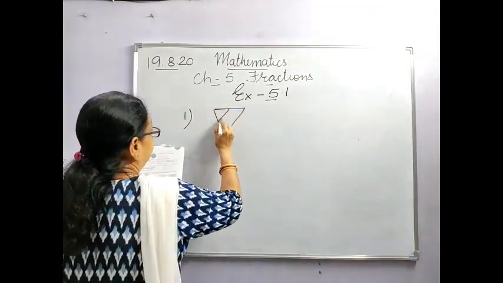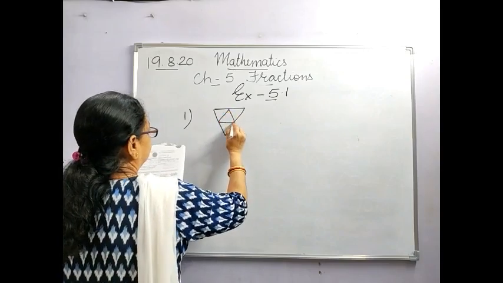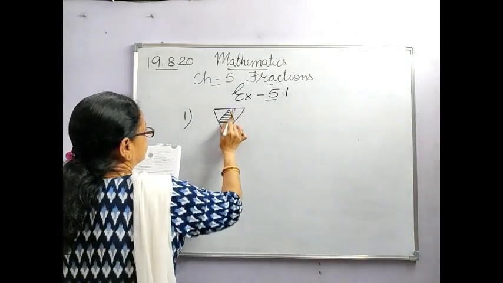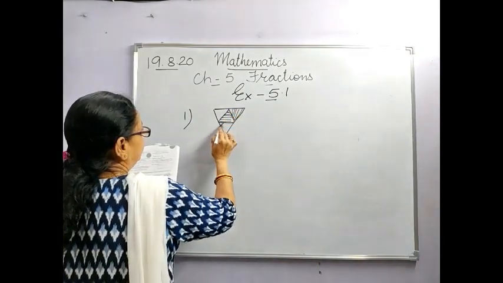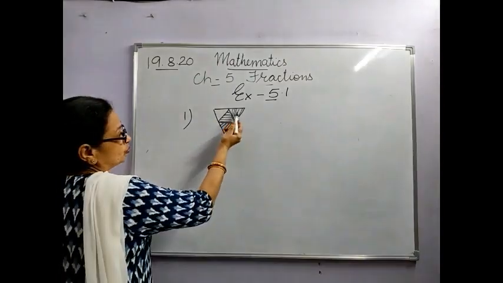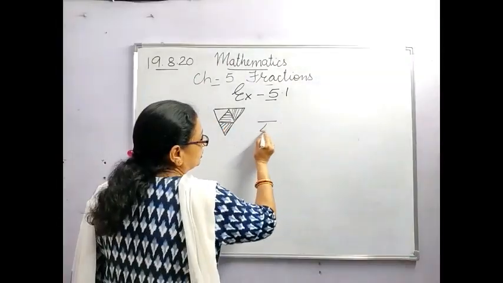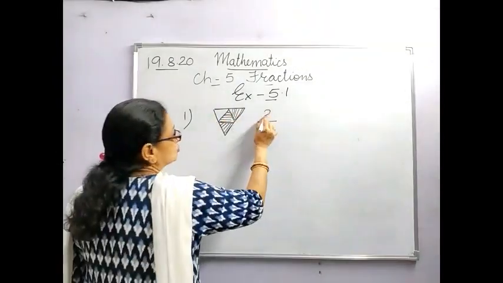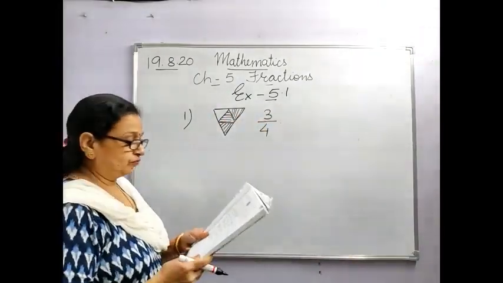And they have shaded this. I'll just put a shading like this so that it is visible to you. Now, how many parts are there? 1, 2, 3, 4. So, total parts you will write down here. How many are shaded? 1, 2, 3. So, your answer is 3 upon 4.